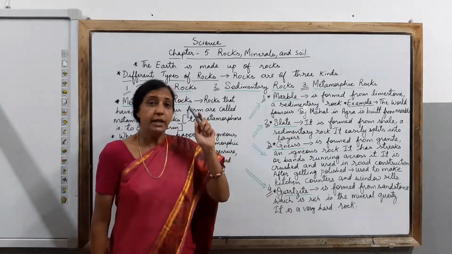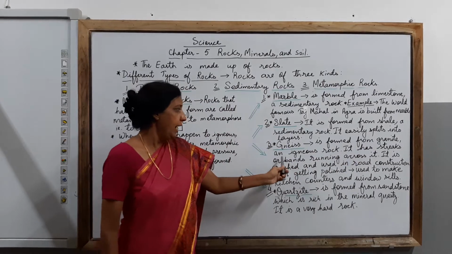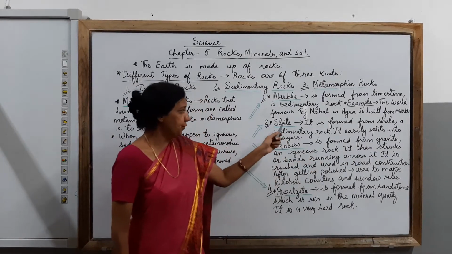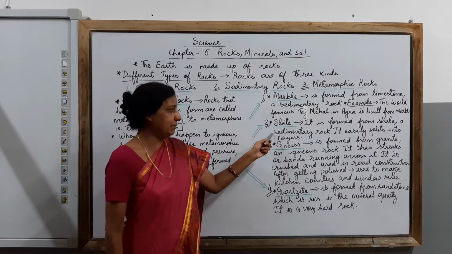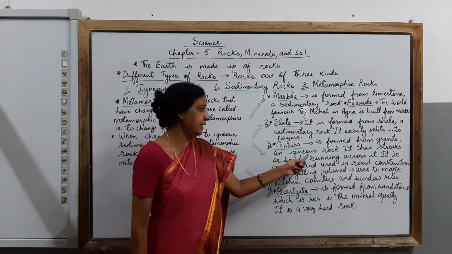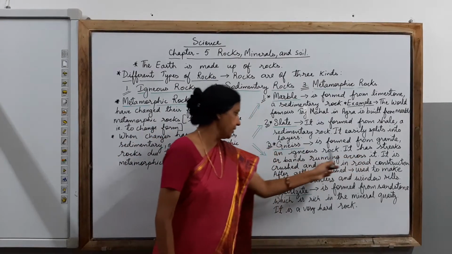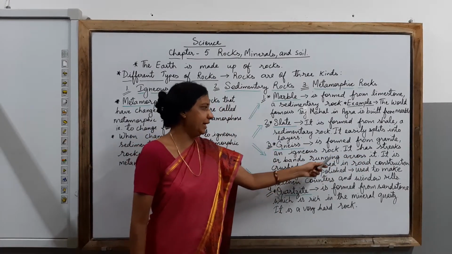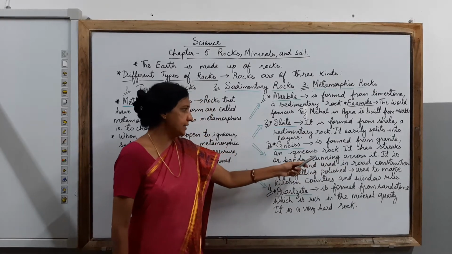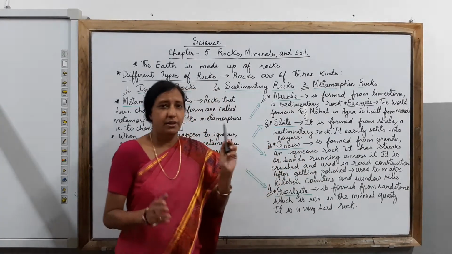How is it formed? It is formed from granite, an igneous rock. You should remember that slate is made from sedimentary rock, whereas gneiss is made from igneous rock. It has streaks or bands running across it, and it is crushed and used in road construction.